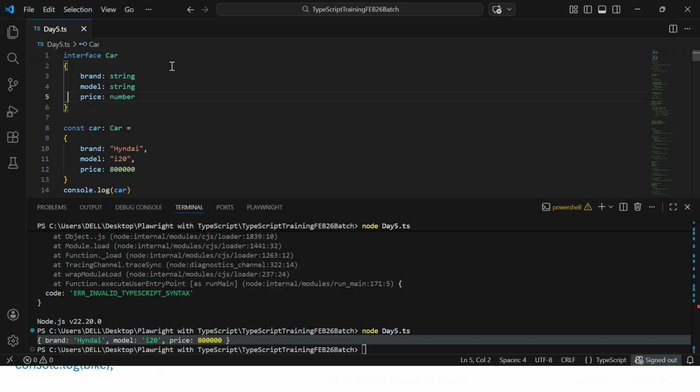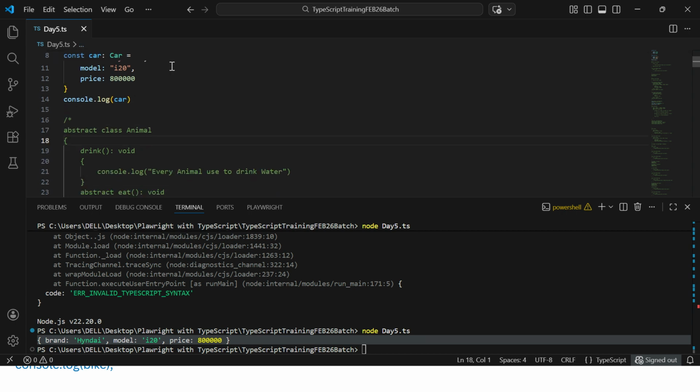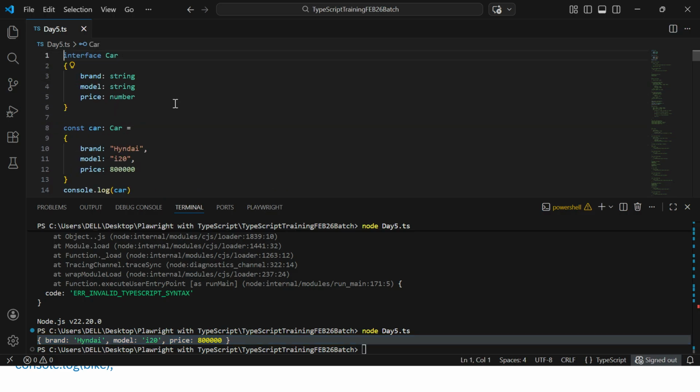So you have defined an interface, and from the interface we can easily define an object. We can give the values and call it. So this is giving you the object: brand Hyundai, model i20, price equal to 8 lakhs. This is the way we can have the relationship between the interface and the object. Now let's go with some class level with the interface.